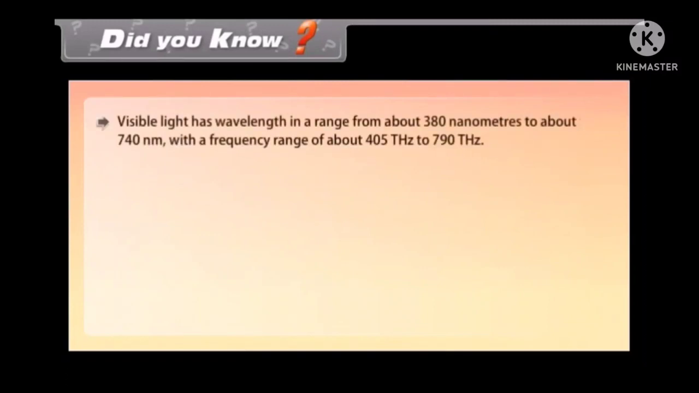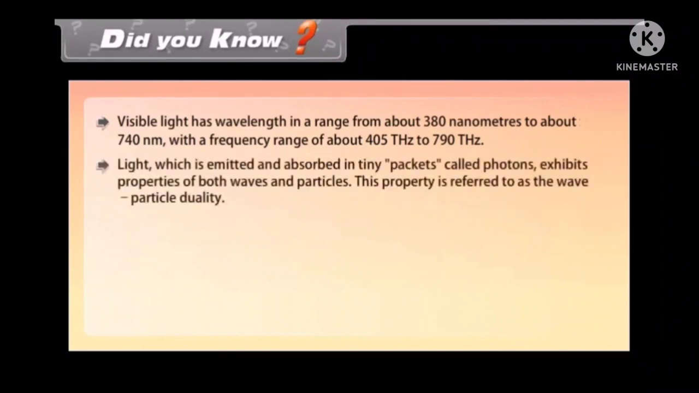Did you know visible light has wavelength in a range from about 380 nanometers to about 740 nanometers with a frequency range of about 405 terahertz to 790 terahertz? Light, which is emitted and absorbed in tiny packets called photons, exhibits properties of both waves and particles. This property is referred to as the wave-particle duality.